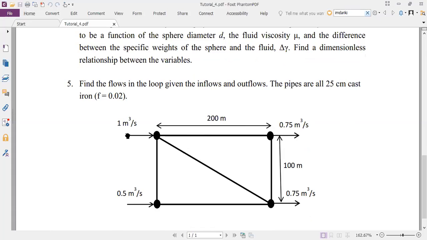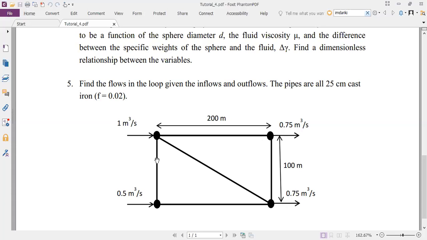So if 1 cubic meter per second is coming into this junction, then what will be the flow in this pipe? What will be the flow in this pipe? What will be the flow in this pipe? You have to make a guess. Make sure that sigma Q at every junction is 0, and then break up the entire network into loops.